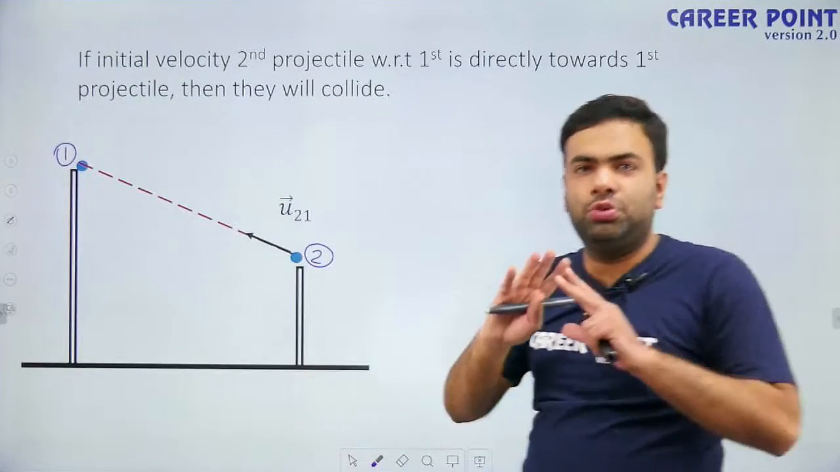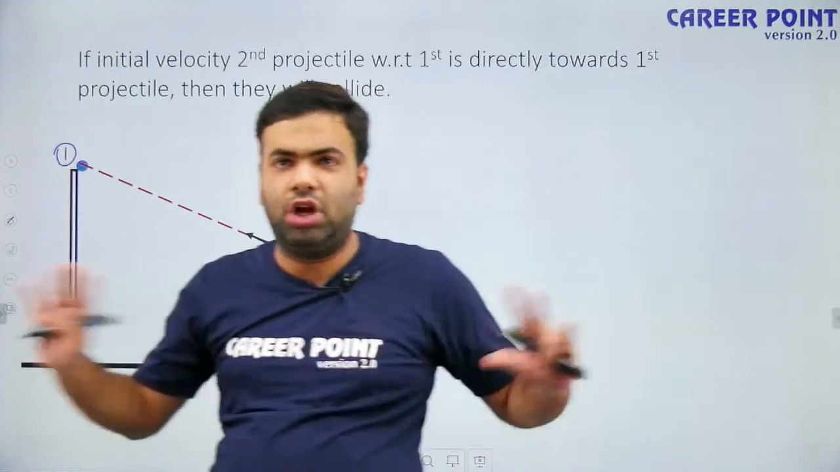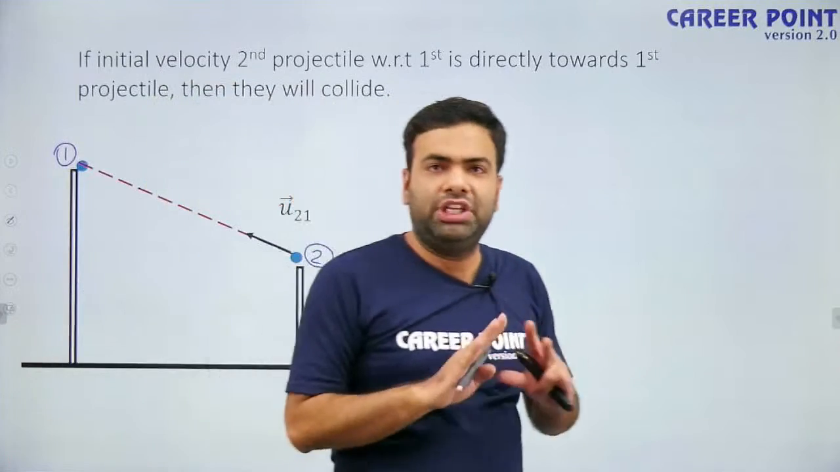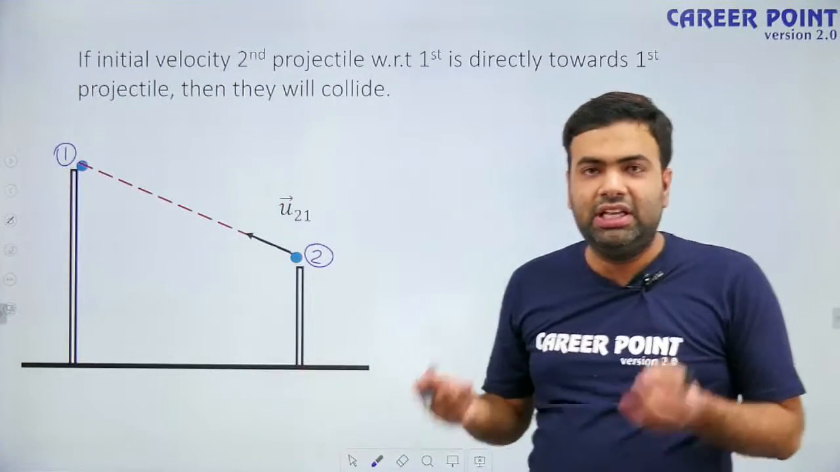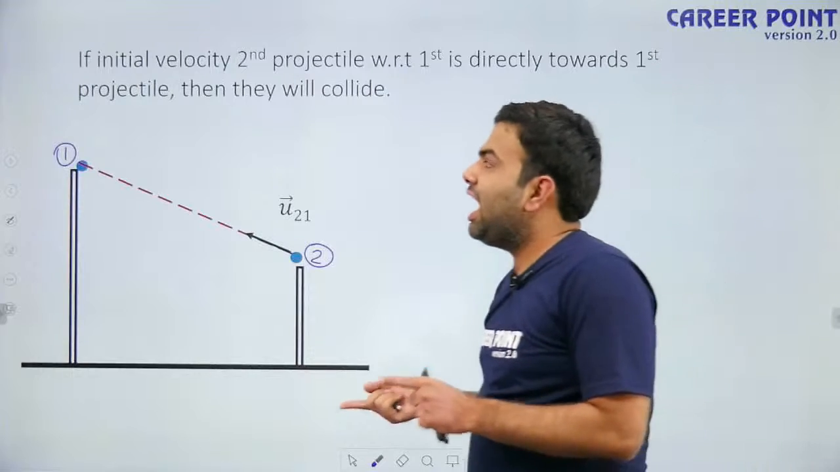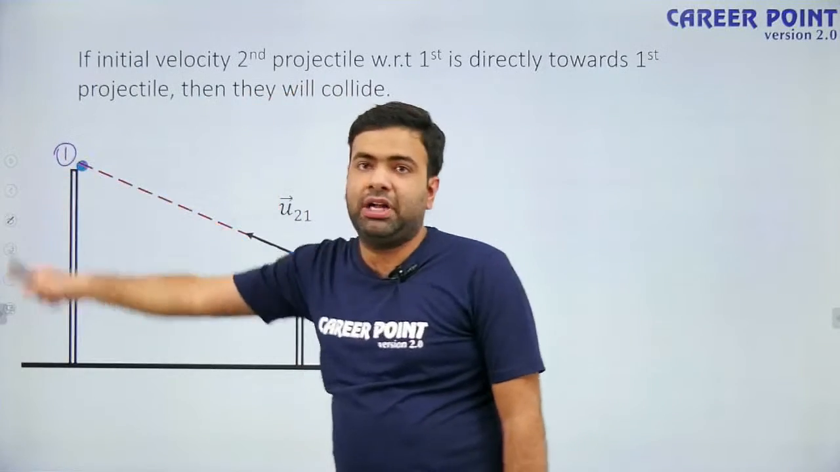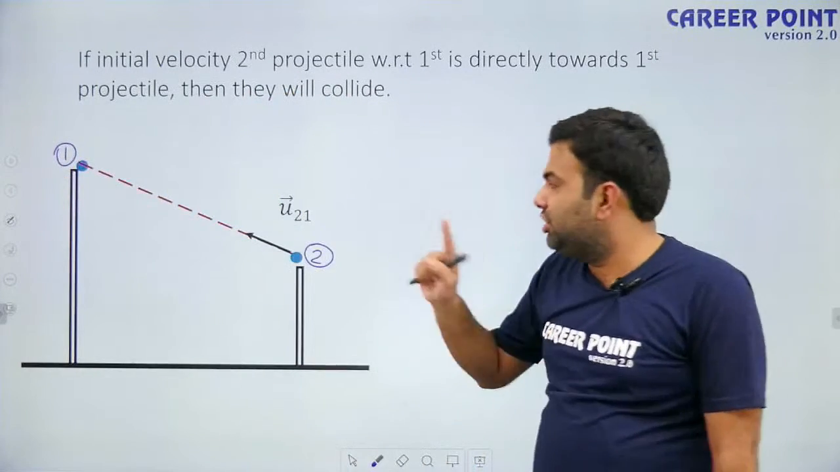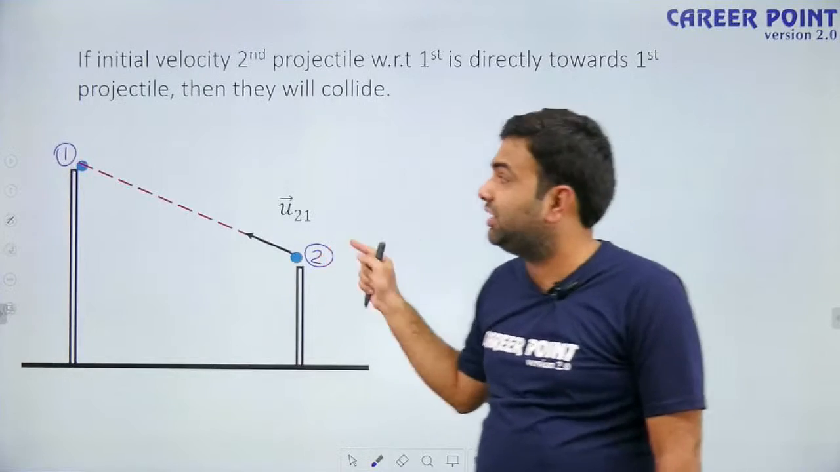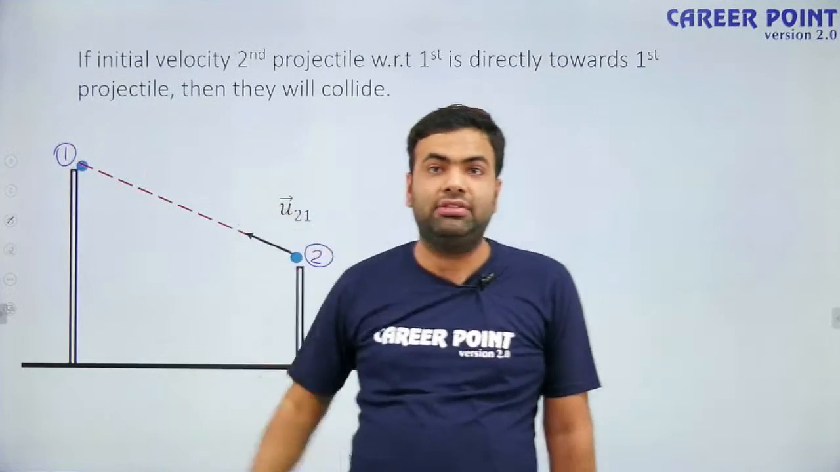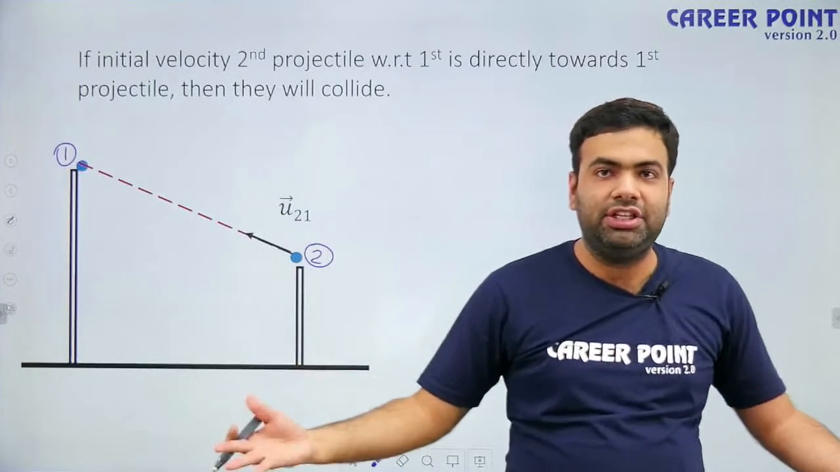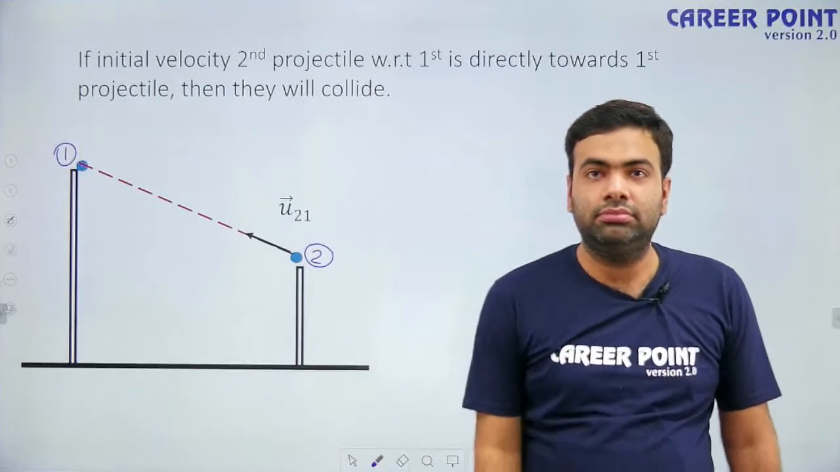There is no need to solve it with respect to ground. There is no need to complicate this situation using complex mathematics. The simple thing is, as observed by the first particle, if the initial velocity of the second particle is directly towards the first particle, then they will collide. That is the condition of collision.